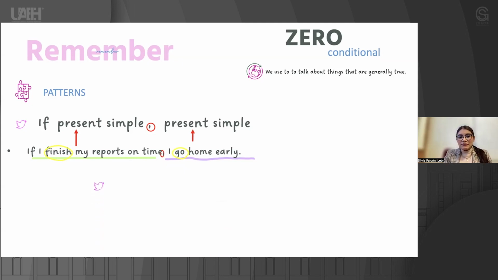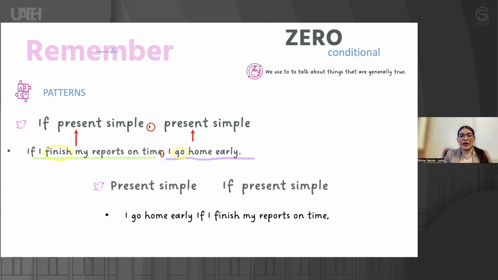But also, we can start with the main clause or the result clause. For example, I go home early if I finish my report on time. Again, we need to use present simple in both sentences. But in this case, that is very important to remember, we don't need a comma to separate both sentences, okay? So, this is zero conditional. Do you have any question or any doubts so far?